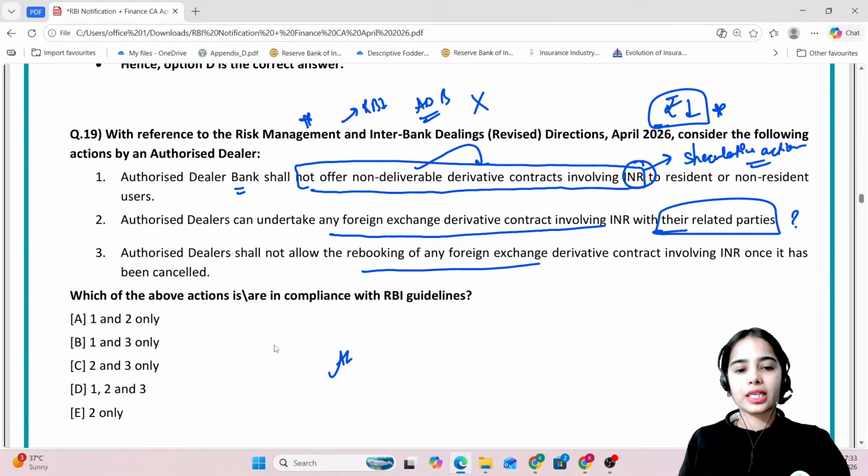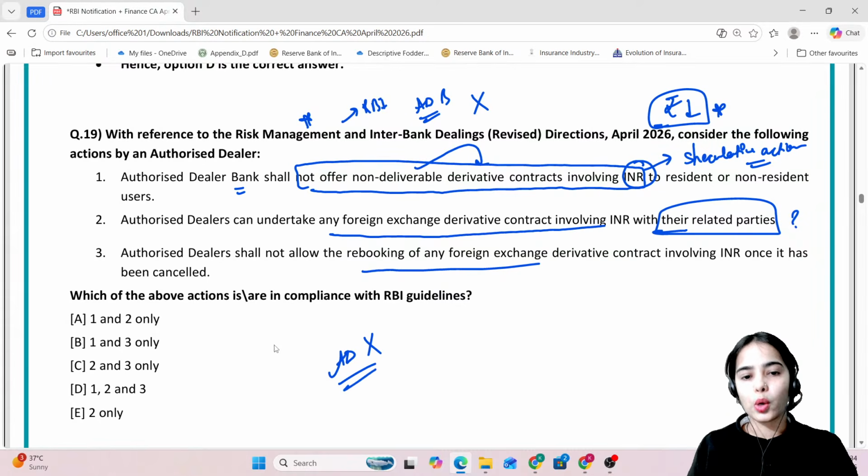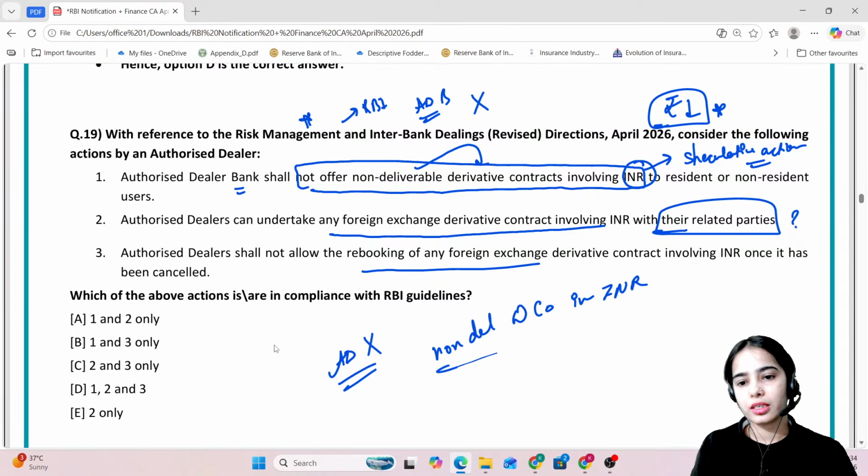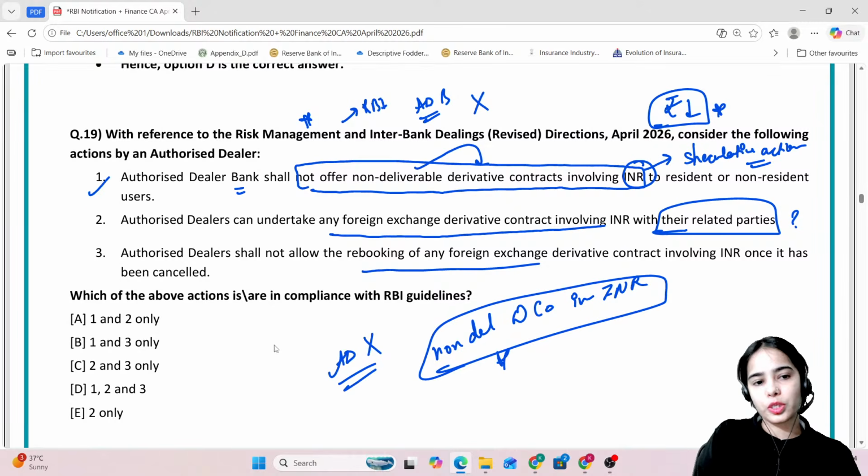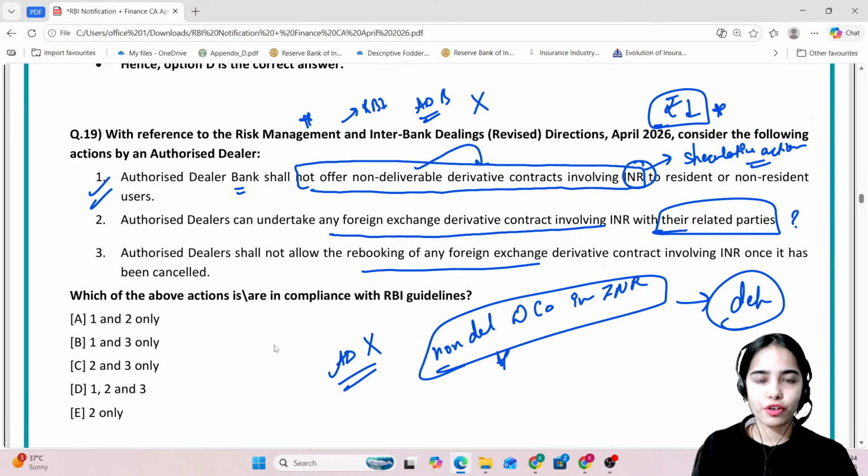So basically, authorized dealer banks cannot offer non-deliverable derivative contracts involving Indian rupees. So this is absolutely correct, and this decision has been taken to control the speculation on the depreciation of the rupee.